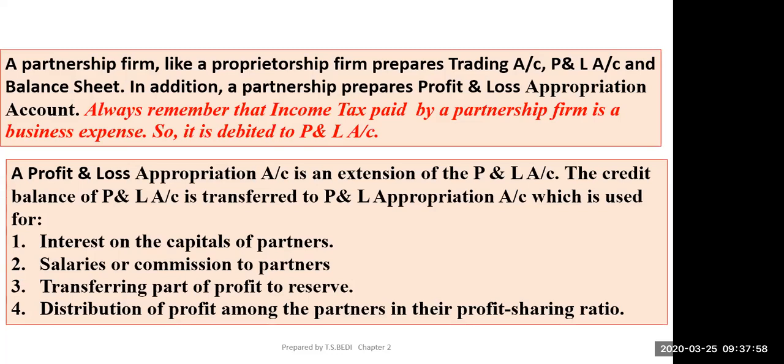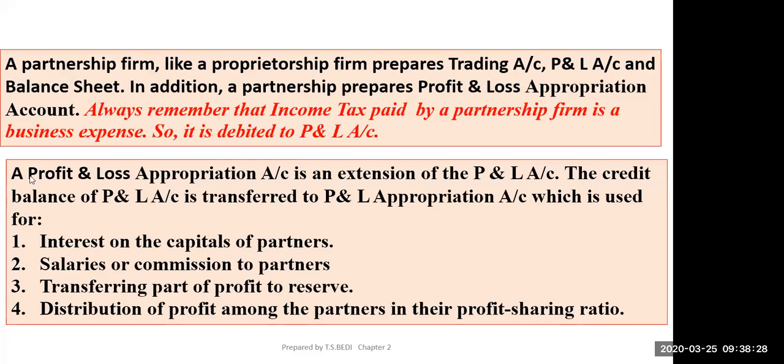Come to this point. This is very important. Profit and loss appropriation account. Last year you have made trading account, P&L account and balance sheet. This year you will make profit and loss appropriation account. Always remember that income tax paid by the partnership firm is a business expense, so it is debited to P&L account. Normally income tax paid, we take it as a drawings, but it will be taken as a business expense, so it is debited to P&L account.